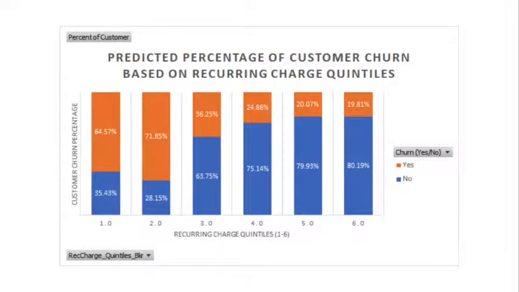As illustrated by this graph, we compared the predicted percentage of customer churn based on various quintiles of recurring charges. Quintile 1 indicates those with lower amounts of recurring charge, whereas the 6th quintile is an indicator of higher amounts of recurring charge. In the first and second quintiles, we can observe that there are higher amounts of churners with 64.57% and 71.85% respectively. There is a notable decrease in churn percentage starting with the third quintile, which progresses up until the 6th. This could possibly be explained by the higher quintiles paying higher rates for reasons such as having more lines on their plan.